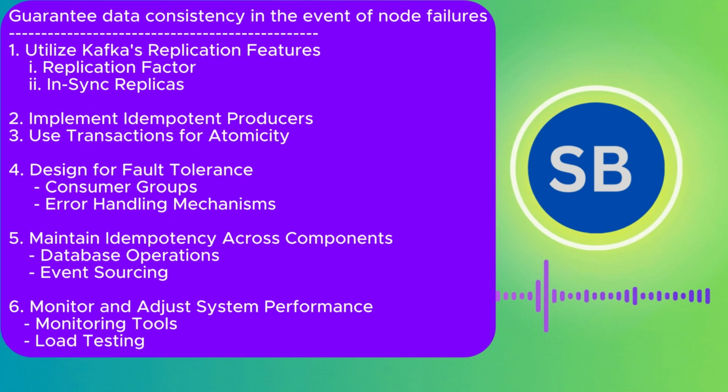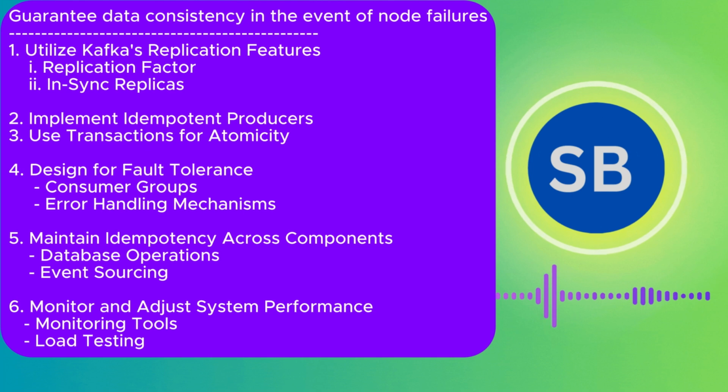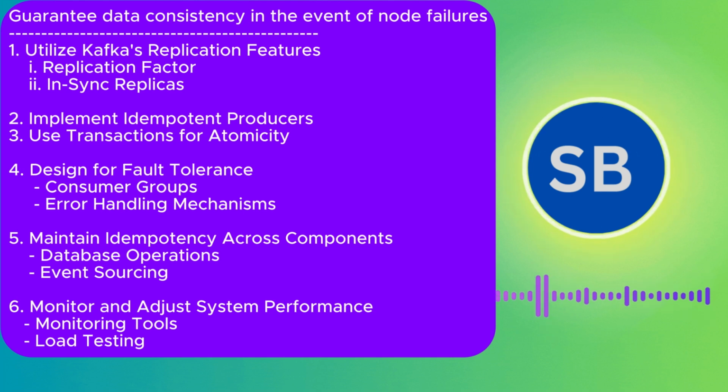The first thing is to utilize the Kafka replication features. We have to give enough replicas while creating the partitions. Typically, as a thumb rule, we should give 3 or more. This ensures that multiple copies of the data across the Kafka brokers are available to handle any of the system failures.